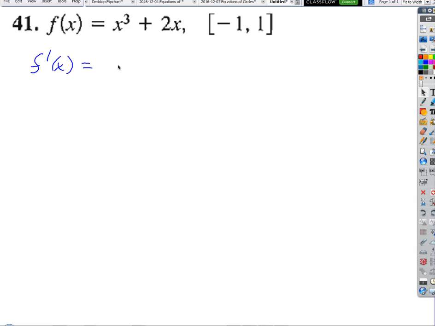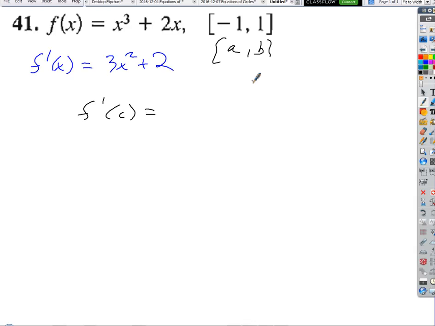Okay, so what's our derivative here? 3x squared plus 2. So what do we do? You have to find the critical numbers. Or no, wait, never mind, not necessarily. We're going to set up the premise of the mean value theorem: f prime of c equals the slope of the secant line.